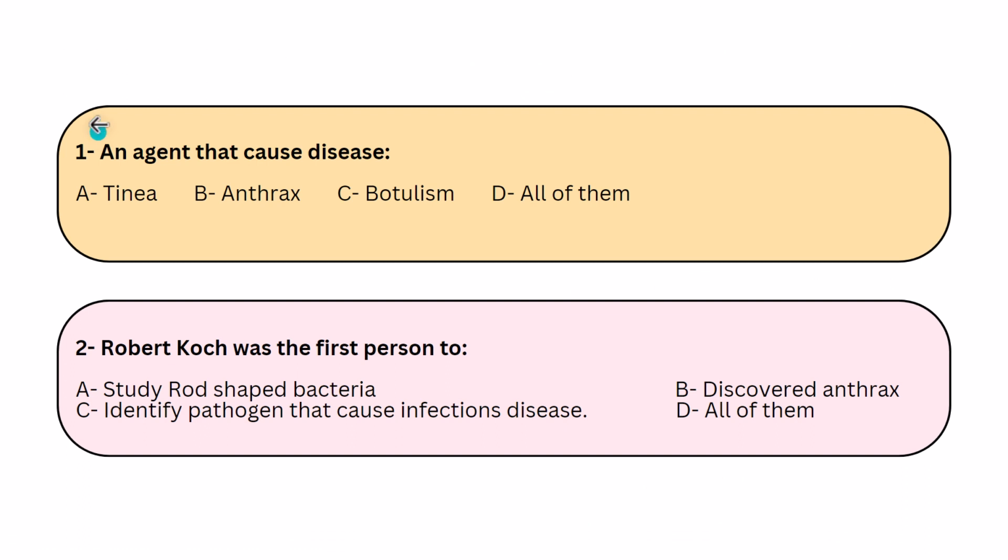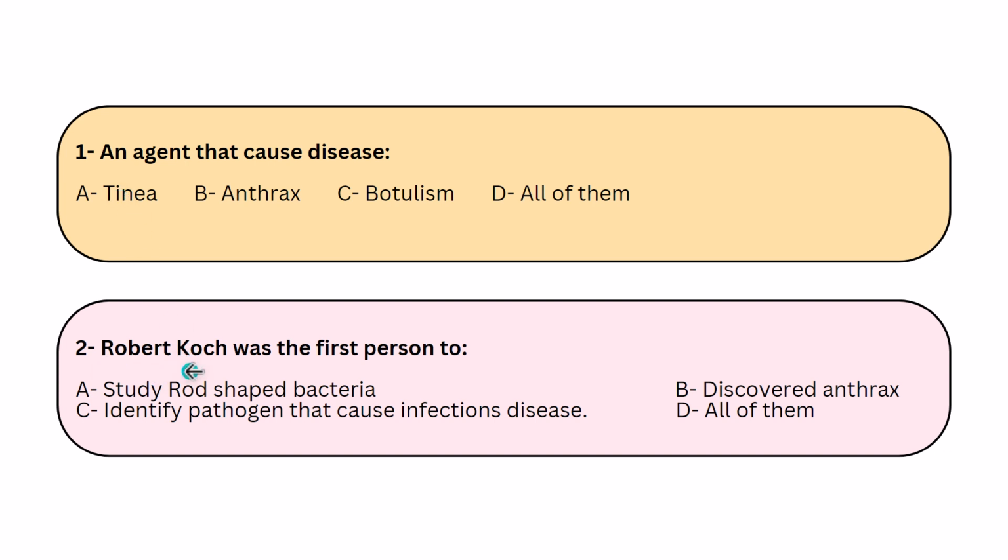We have 2 questions here about this subject. First, an agent that causes disease. Is it A, tinea, B, anthrax, C, botulism, or D, all of them? First, botulism is the name of a disease. Anthrax is the name of a disease. So they are not agents that cause disease. They are not pathogens. Only tinea is the agent here, which is the pathogen. Tinea is the name of a pathogen, a type of fungi that causes athlete's foot.